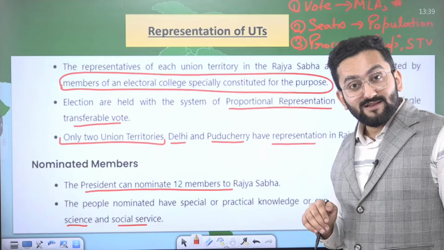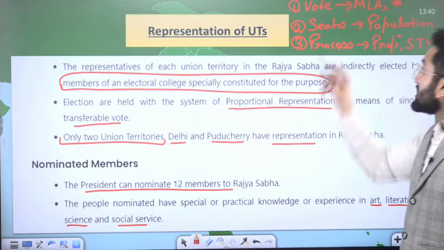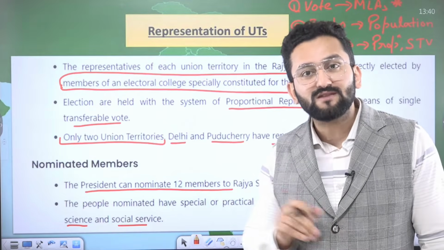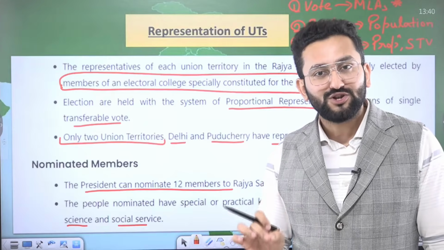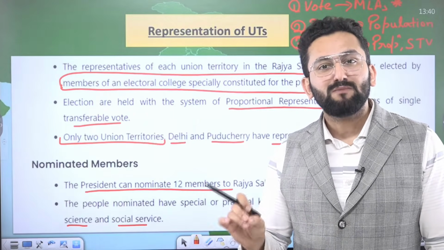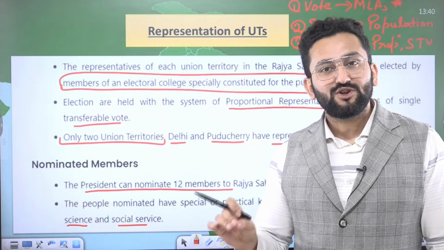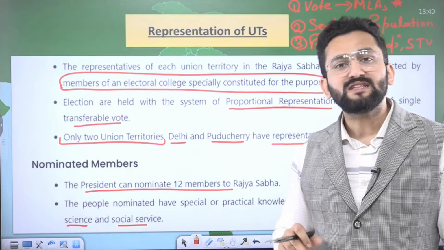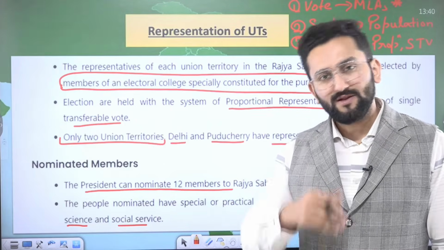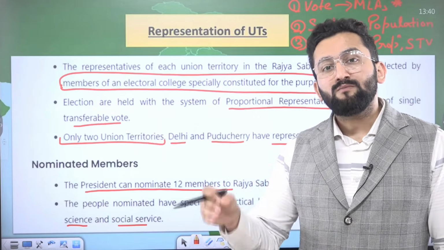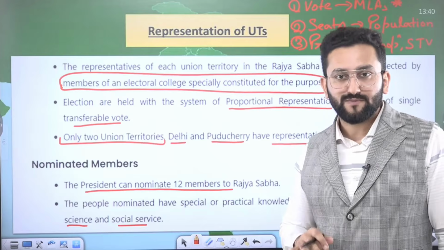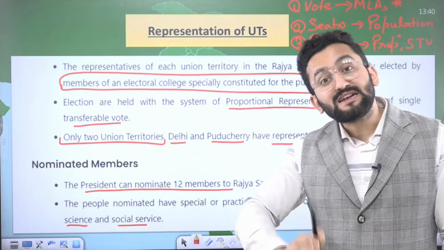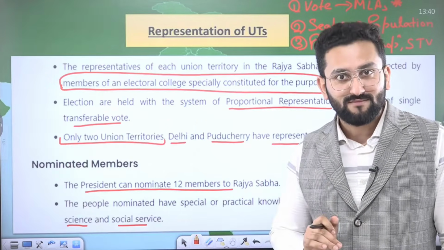Now, representation of UTs: Delhi, Pondicherry, Jammu and Kashmir. Voting is done by MLAs. But there's an interesting twist here. If UPSC makes a statement, as mentioned in the Constitution, in election for Rajya Sabha members, Delhi, Pondicherry or Jammu Kashmir... the name is yet to be added in the Indian Constitution with respect to UTs. So consider they are going to use Jammu and Kashmir when it is added, are done by MLAs. My point is, our Constitution has not specifically mentioned that in UTs representation is going to be ensured by MLAs voting. There's a twist here.